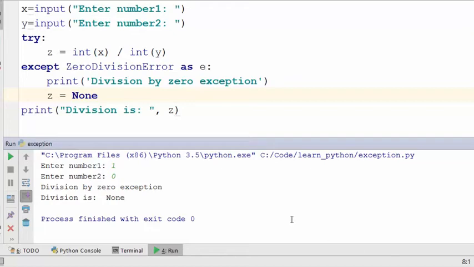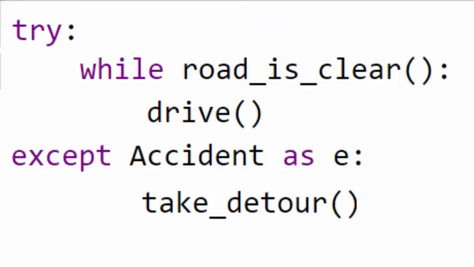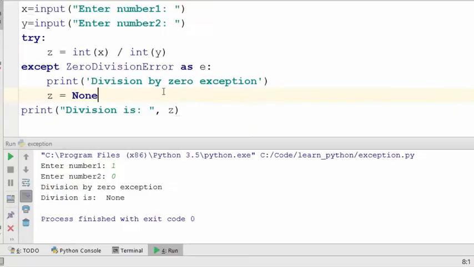Okay, if you have to compare this code with our real life example of accident and detour, then the code will look like this. You're driving, you encounter an exception of accident, and the way you handle it is by taking a detour. Okay, let's now talk about how to handle multiple exceptions.